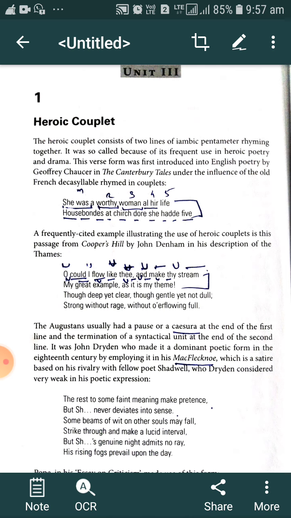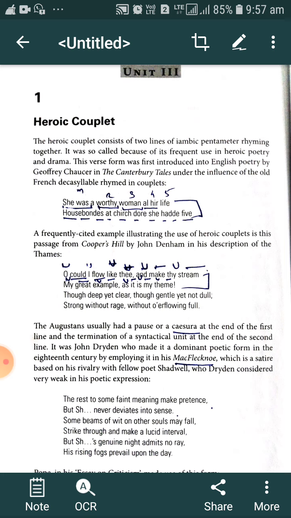It was John Dryden who made it the dominant poetic form in the 18th century. John Dryden, a classical poet, employed it in his MacFlecknoe. We should know the work of John Dryden in which he used the heroic couplet, that was MacFlecknoe. It is a mock epic, a satire based on his rivalry with the fellow poet Shadwell, whom Dryden considered very weak in his poetic expression.